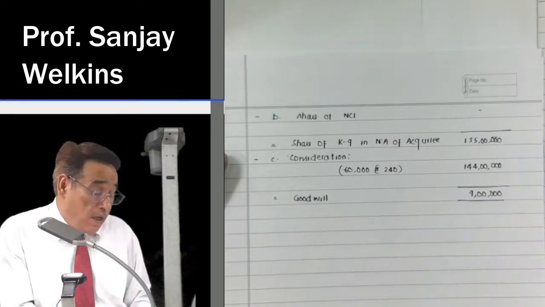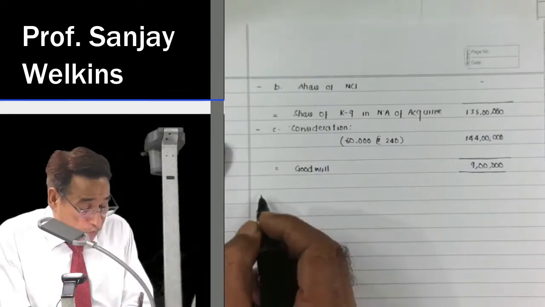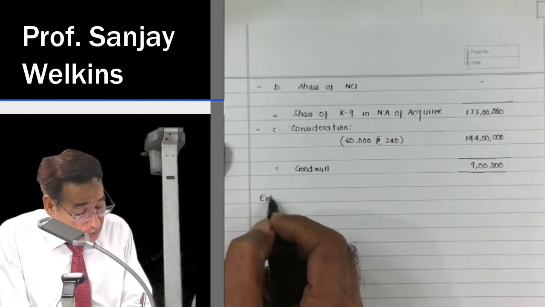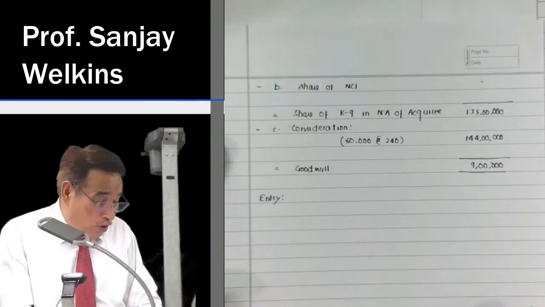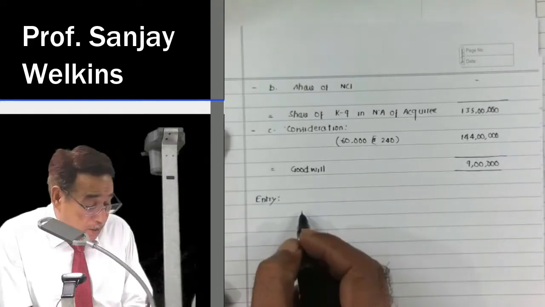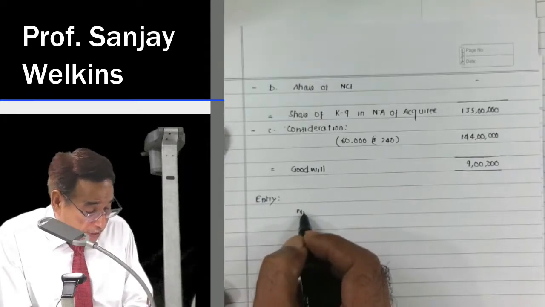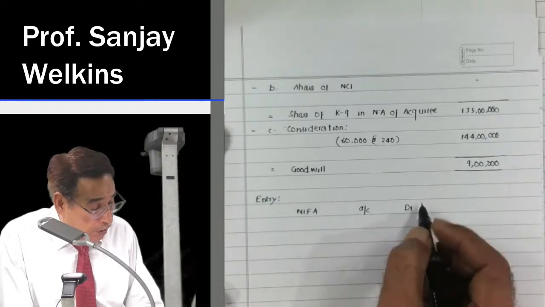Correct? Now, could you tell me the exact entry? If any one of you will tell me the exact entry, then quite obviously I am going to reward him with something unexpected. First of all, I am going to write here net identifiable asset account debit. In the books of acquirer, entire accounting is being done.